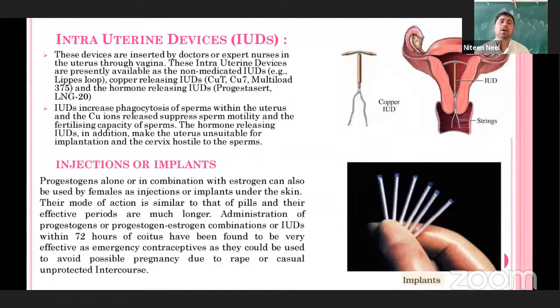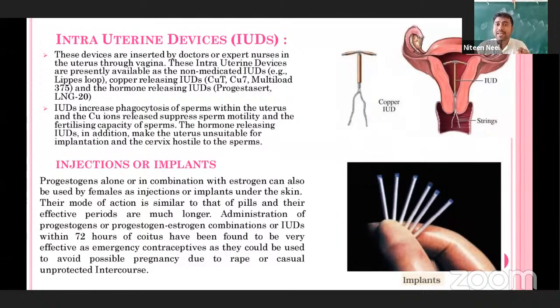Even the multi-load 375, and the hormone-releasing IUDs are in there. That is called progesterone, even the LNG20. So commonly, what is the main function of these IUDs? The IUDs increase the phagocytosis of sperm within the uterus. See, phagocytosis means the killing or eating of the sperms, right? So who is going to eat here?